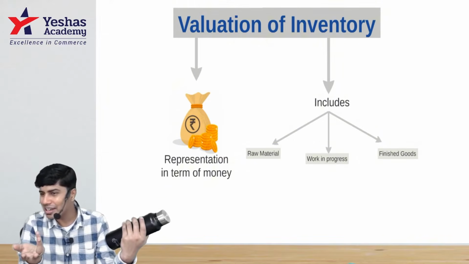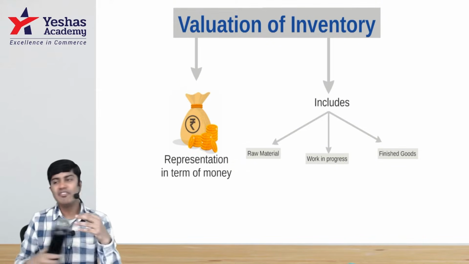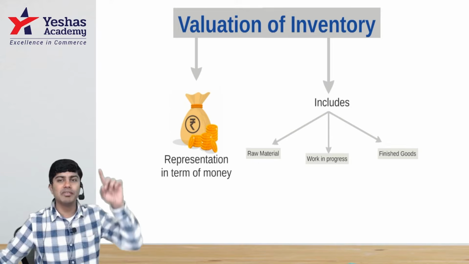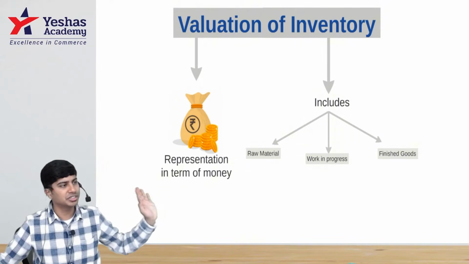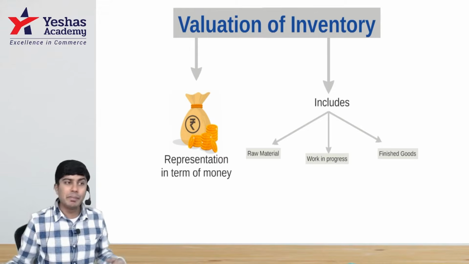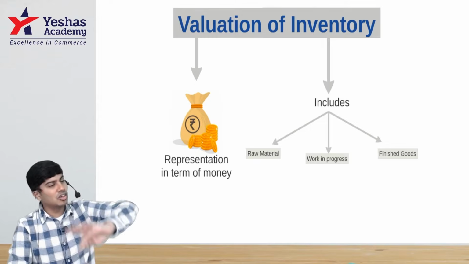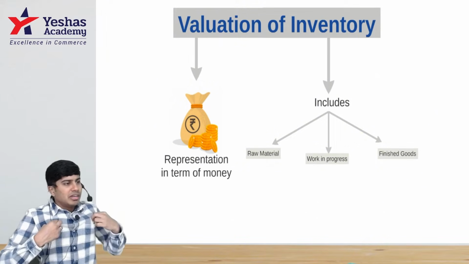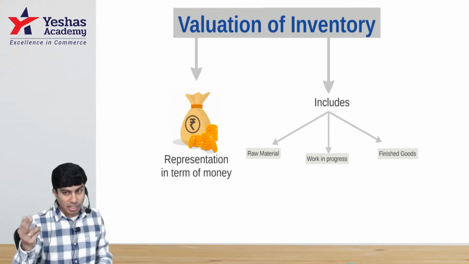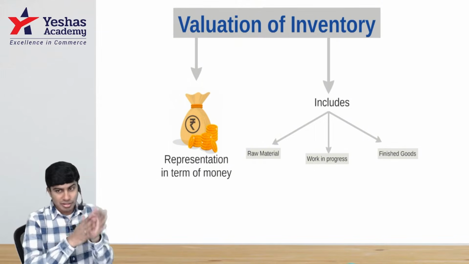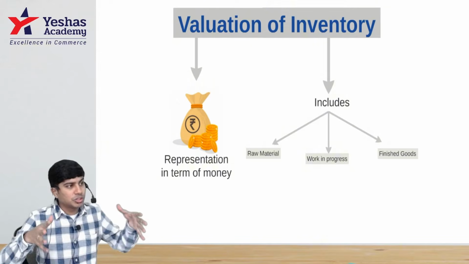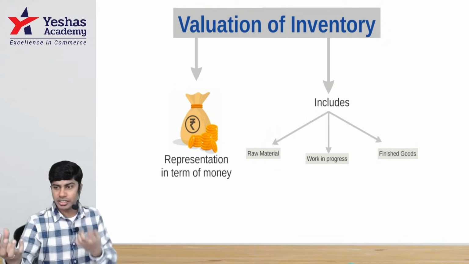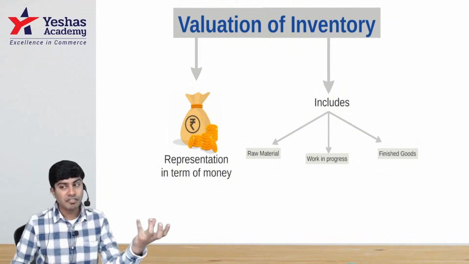So I can either buy and sell or I can manufacture and then sell. If I am a trader, I buy, sell, buy, sell. I'll have only one variant of inventory, finished goods. If I'm a manufacturer, I buy raw material, convert it into finished goods and then sell. For example, if I buy and sell shirts, my inventory is only shirts. If I buy cotton, convert it into thread, weave it into cloth, stitch it into shirts and then sell, I'll have two variants of inventory: cotton, raw material, and shirts, finished goods.